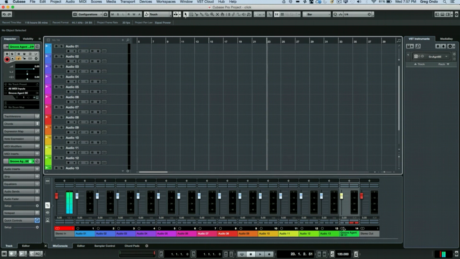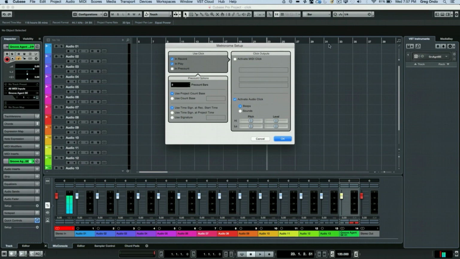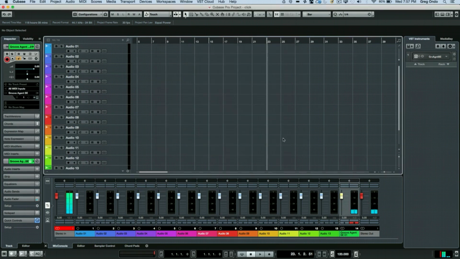If I wanted to open up my metronome setup, I believe it's Control double click, or on the Mac, you could Command double click on the metronome icon here from the transport, and then you can see your metronome setup. I have a drum machine loaded up here, a Groove Agent SE, so if I wanted to replace it with MIDI samples, I can now just click right here and say, okay, I want it to be routed out to Groove Agent SE on this MIDI channel, and I want this particular pitch. And you could have the downbeats be more accented if you wanted to. And now when you hit OK, it's going to trigger MIDI information.